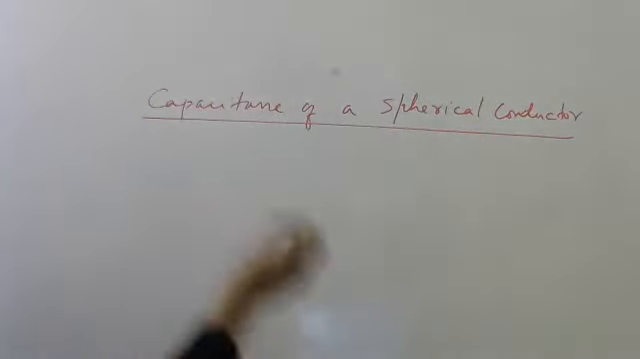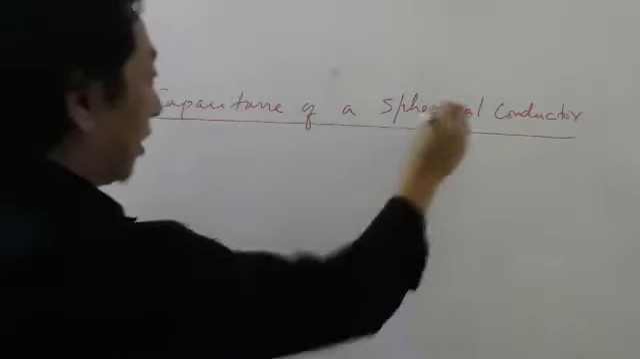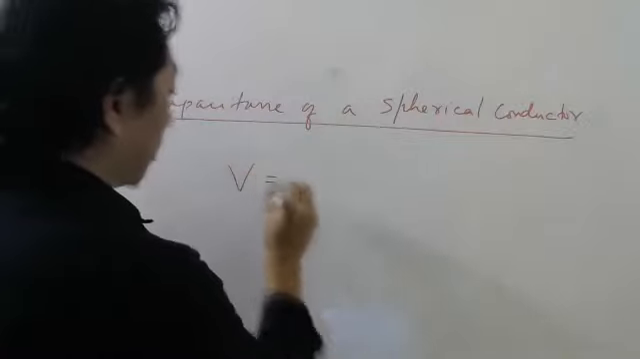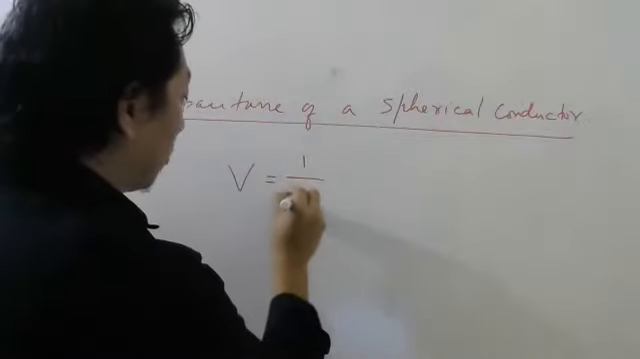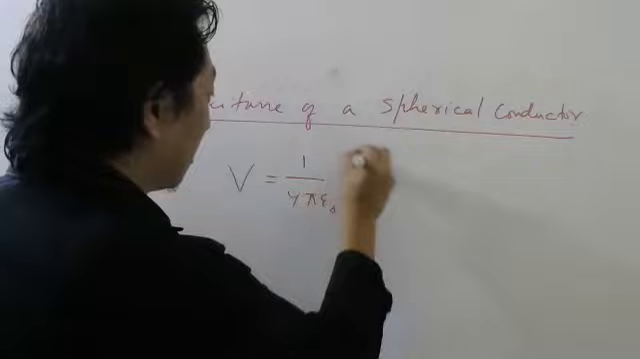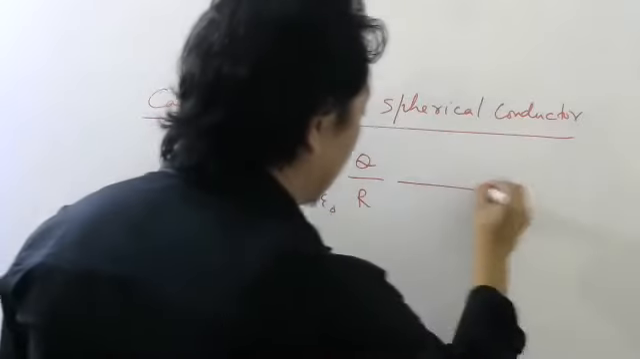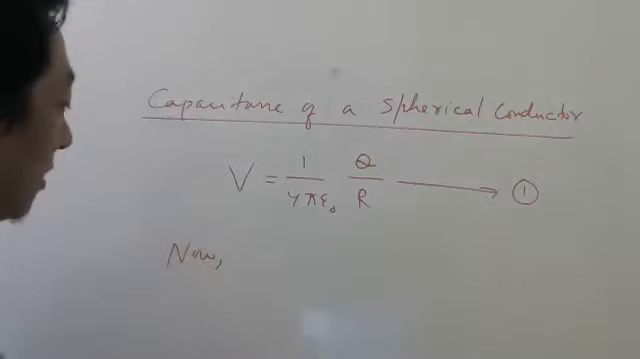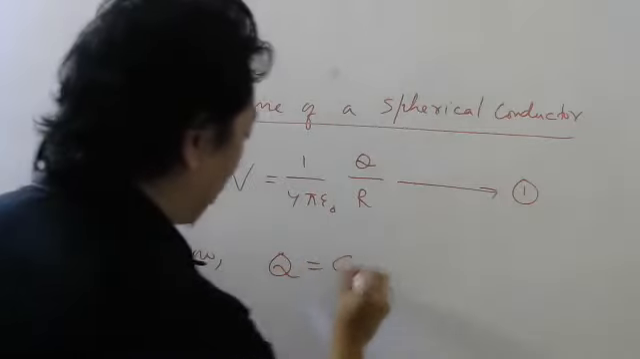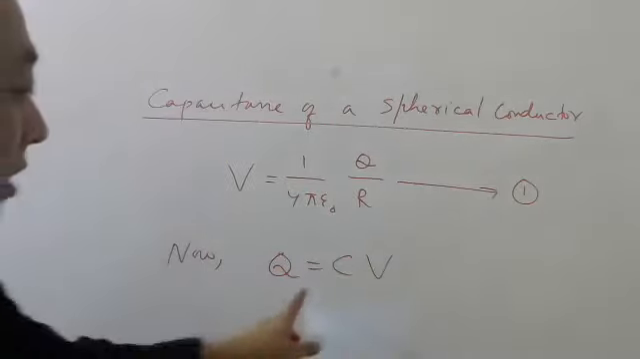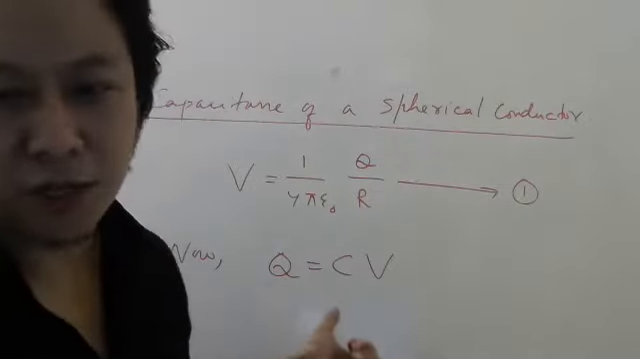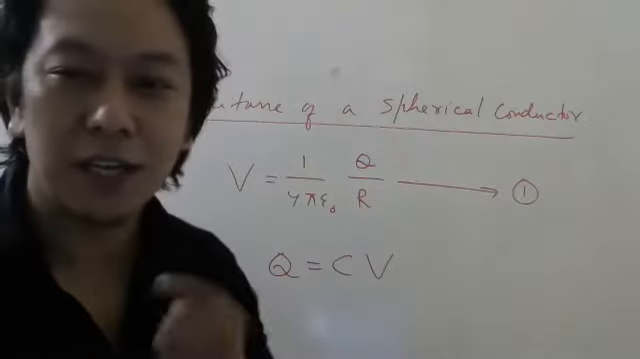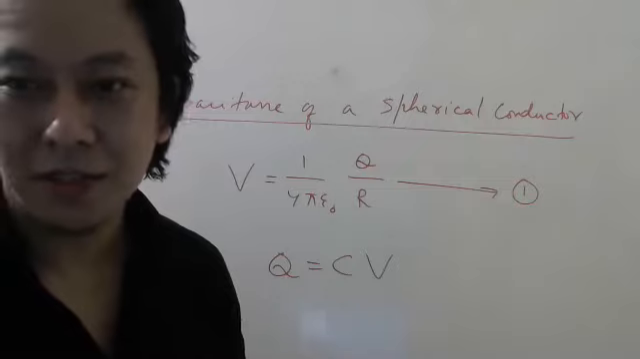Okay, students. So look here. For a spherical conductor, what is the formula for potential? Equation 1 I wrote: 1 by 4 pi epsilon naught Q by R. Now, how have we defined capacitance? Using this formula: Q equal to CV. This formula is so important, students, in this chapter that you have to say it 10 times.